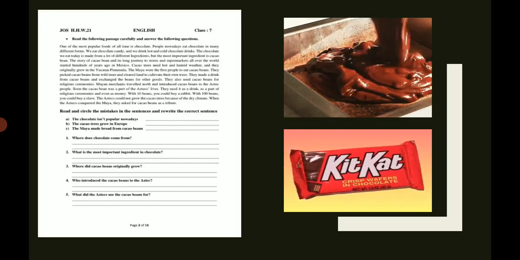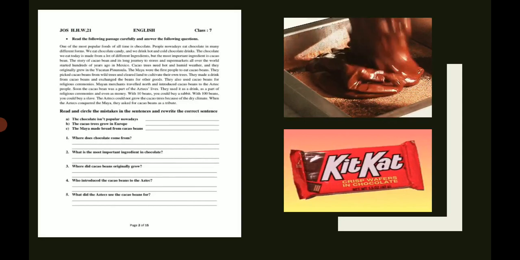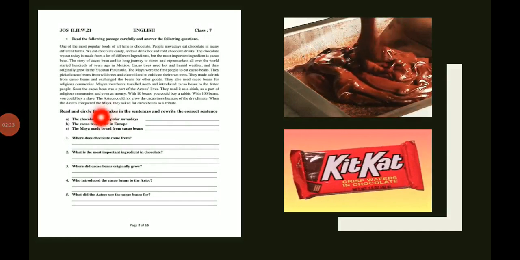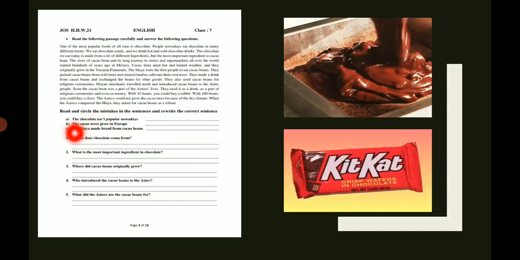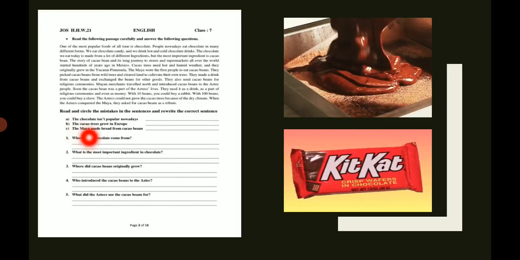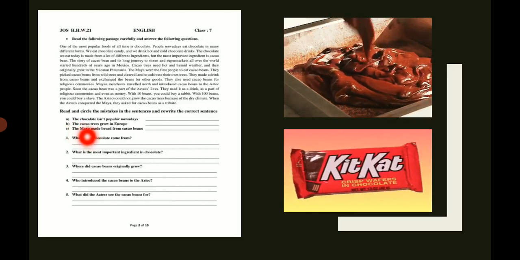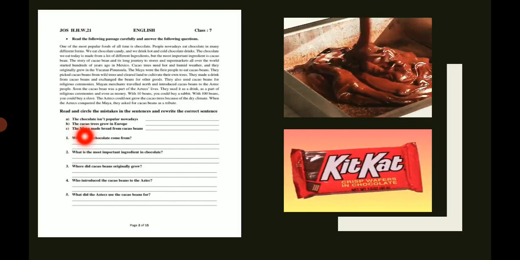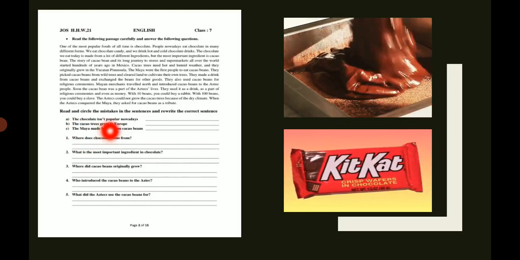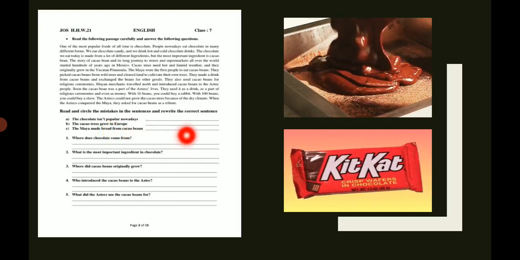So in the first question, you all have to read and circle the mistakes in the sentences and rewrite the correct sentence. You can see that here are 3 sentences, and after reading the paragraph and these sentences, you'll come to know that there are some mistakes in these sentences. Then you will correct those sentences and write them in front of these sentences.